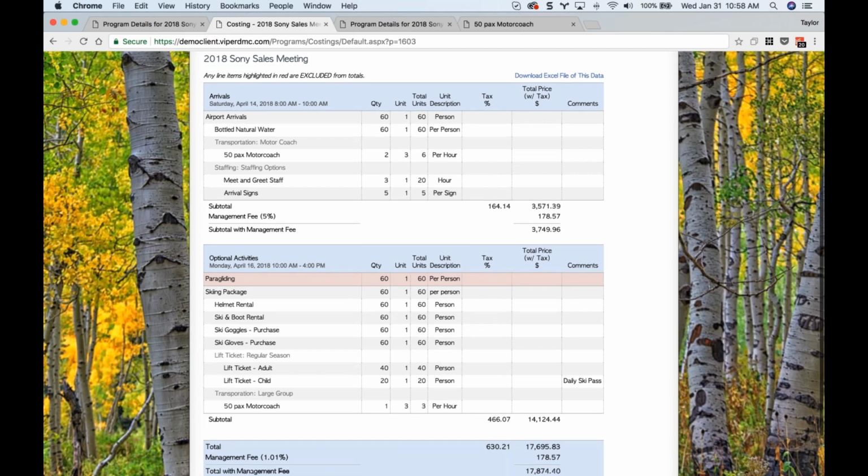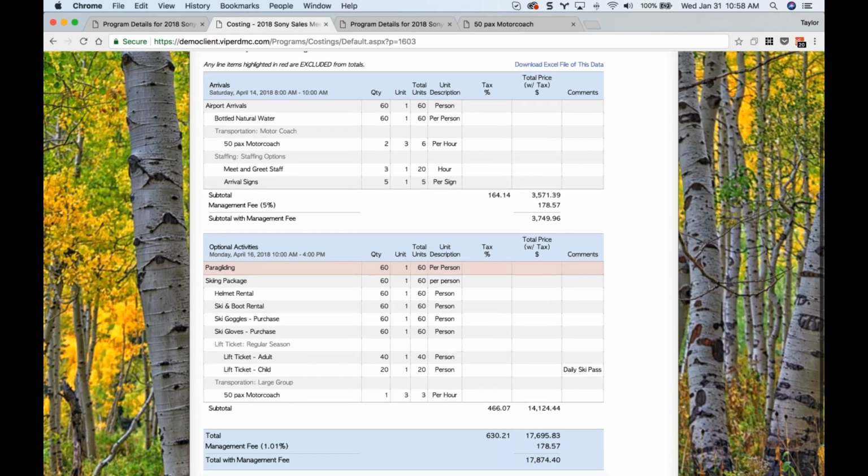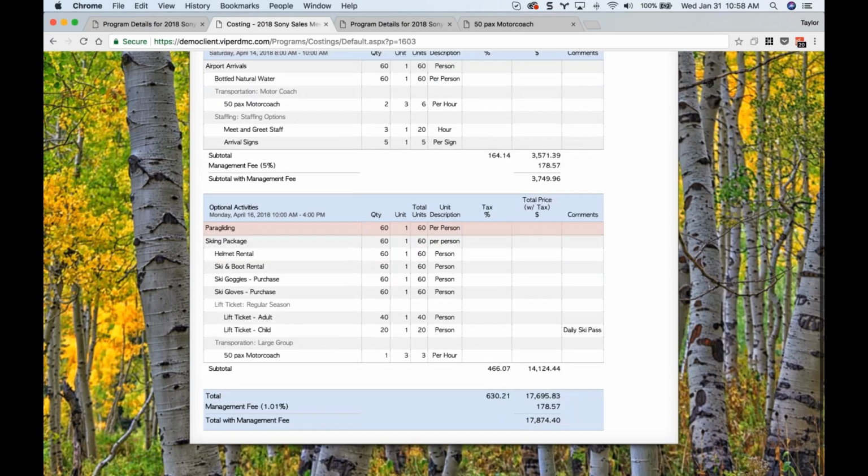But in this view, you can see they don't see any pricing within each event, and they're just going to get the totals for each. Again, this is usually used for FIT travel because you're presenting tours with more fixed rates, and you don't want the client to see the price breakdown of what's going into each one of those events and so forth.